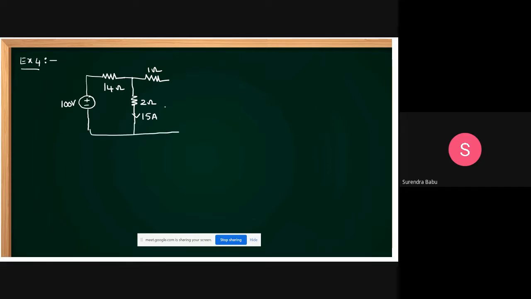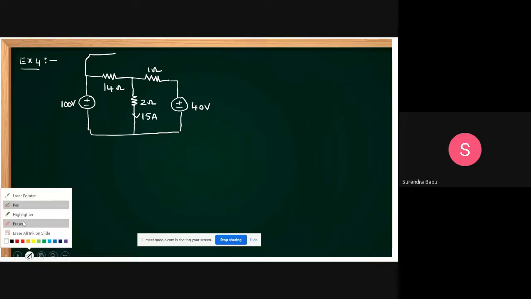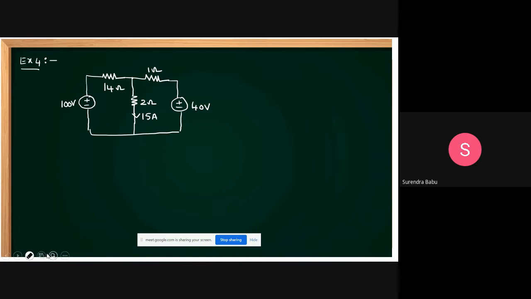And here 40 volts is given. One more branch here, this is 1 ohm. One more branch has an unknown resistance. This is R.